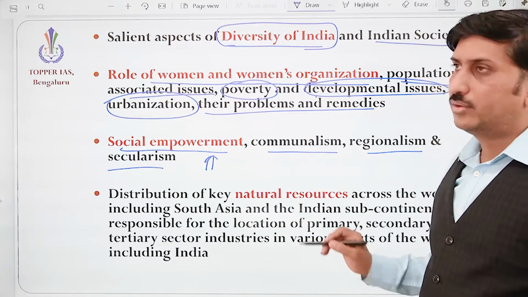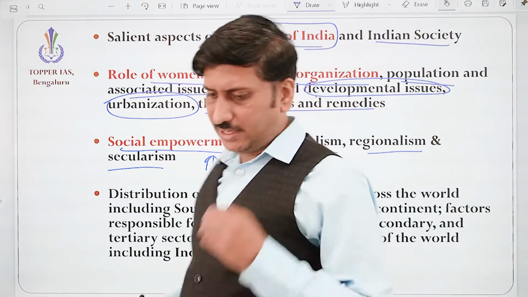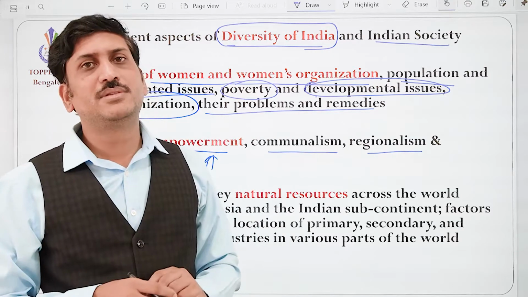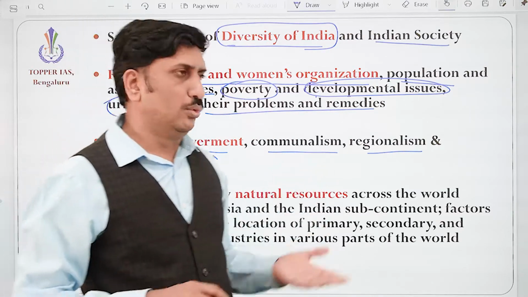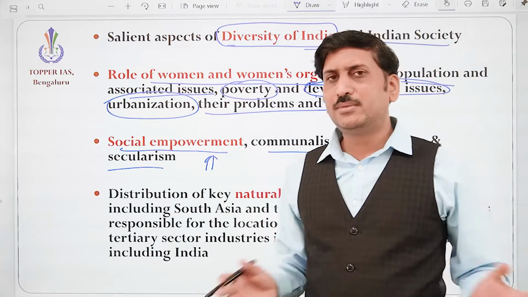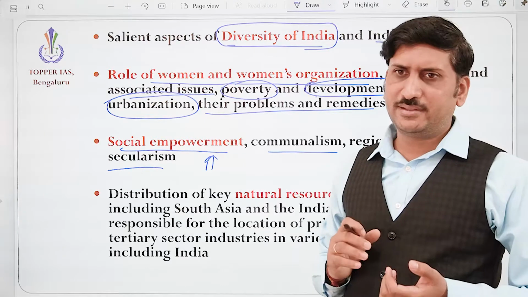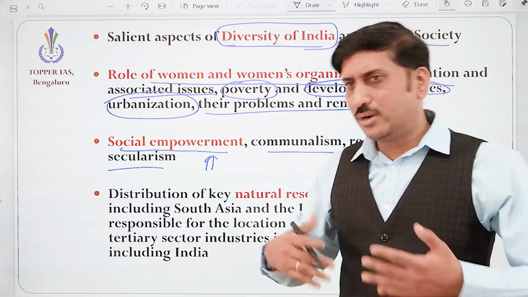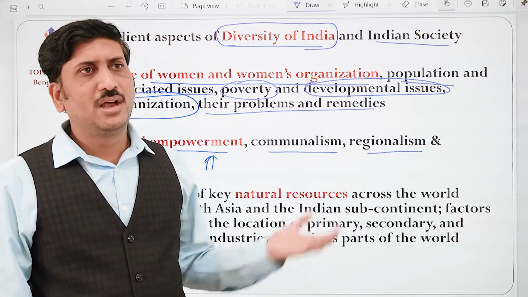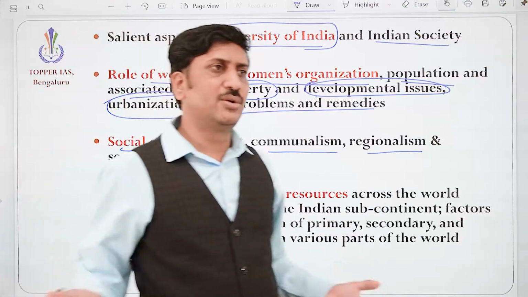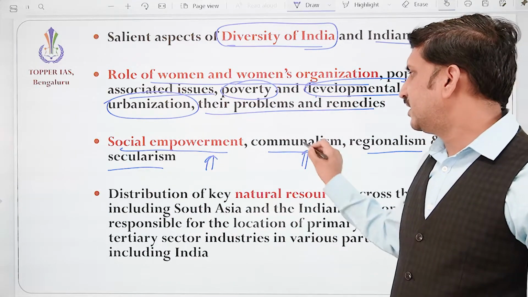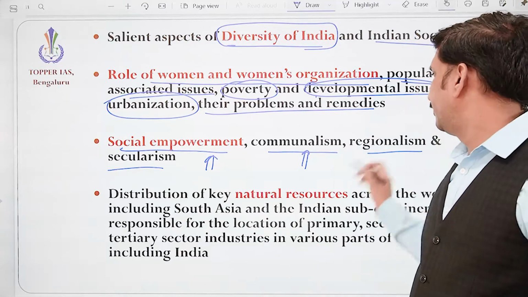Communalism. We know that in India, the moment we say communalism, religion always comes into the picture. That is true in the perspective of India. But we'll understand what communalism is and how two communities actually develop that hatred. What is the basic reason for that? The root cause goes to the British era, how they used the tactic of divide and rule among the Hindus and Muslims. So it may be a broader term, but in the Indian context it comes to religion only.